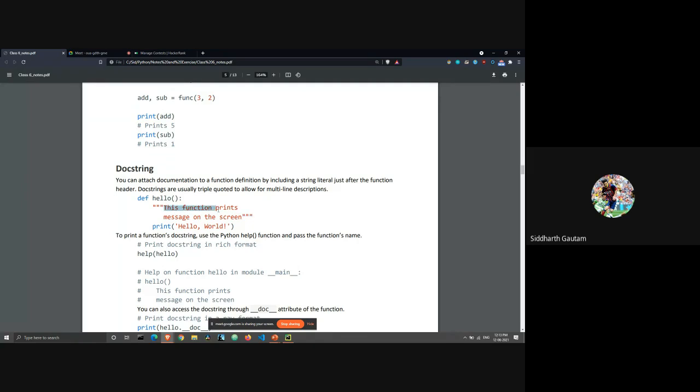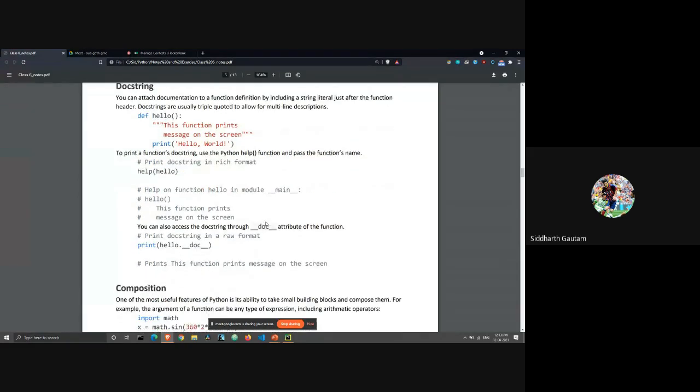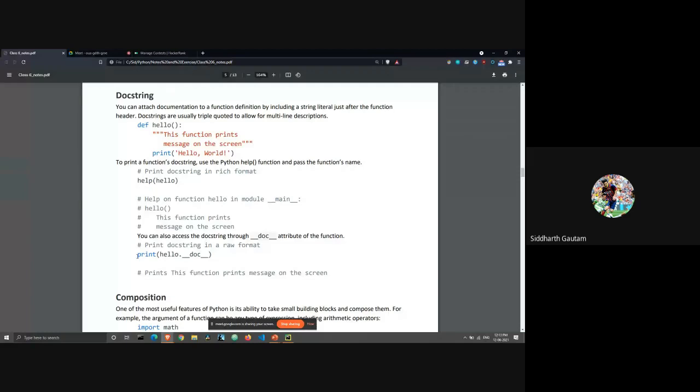And inside of the quotation marks, whatever you enter gets interpreted as a comment. So this is the same thing. We have a function, and inside the function we have a comment, and that comment explains what the function is doing. That is called a docstring. The only benefit of this is that you can print the name of the function dot underscore underscore doc underscore underscore. This will just print the comment which you have written inside of that function. Like a very simple concept. I don't think I need to code this to show you.